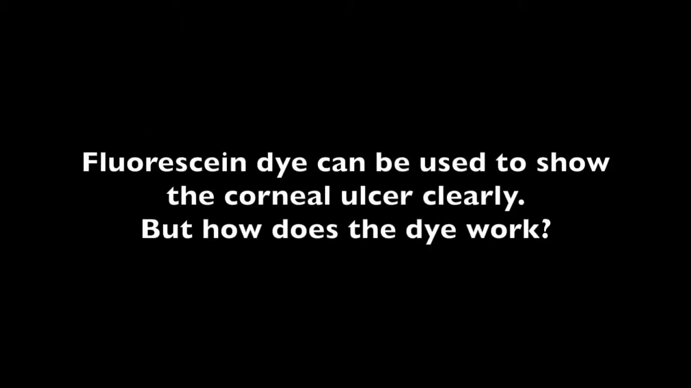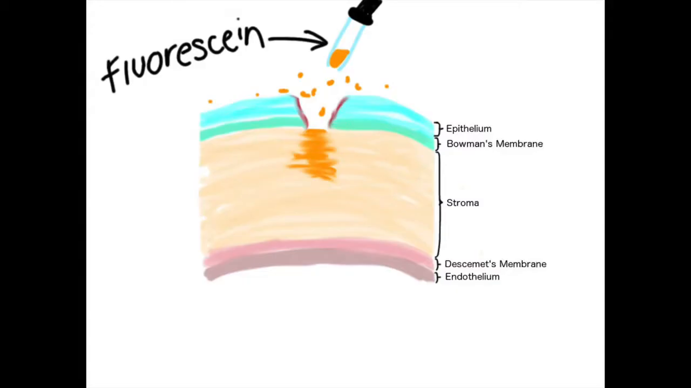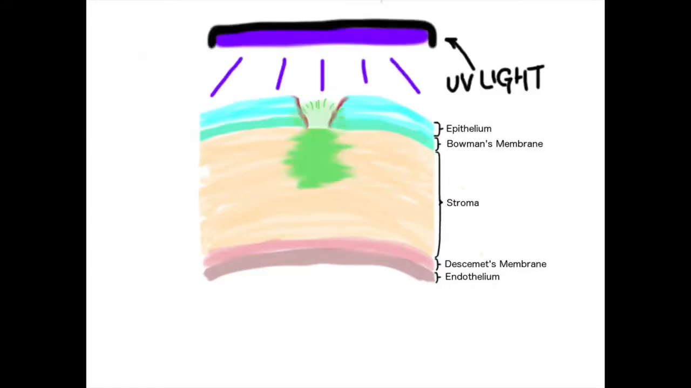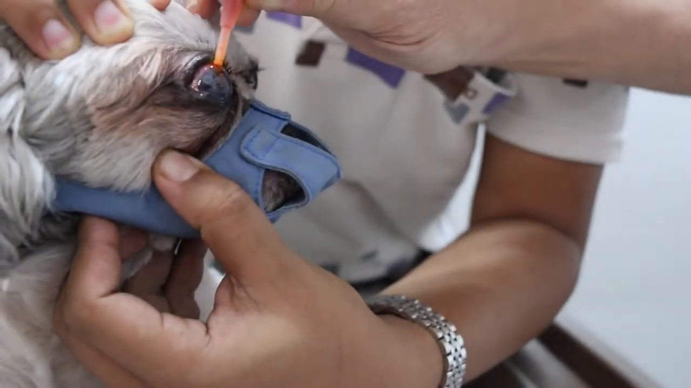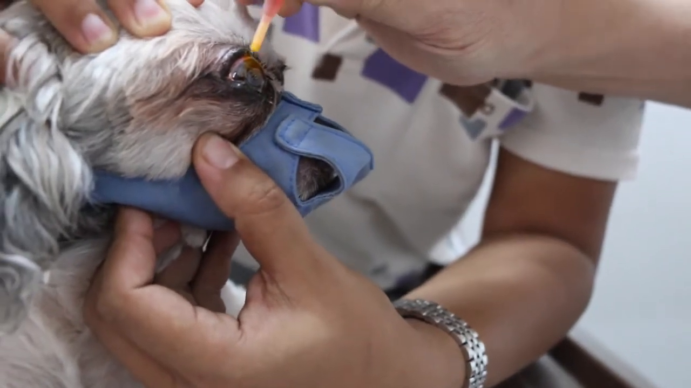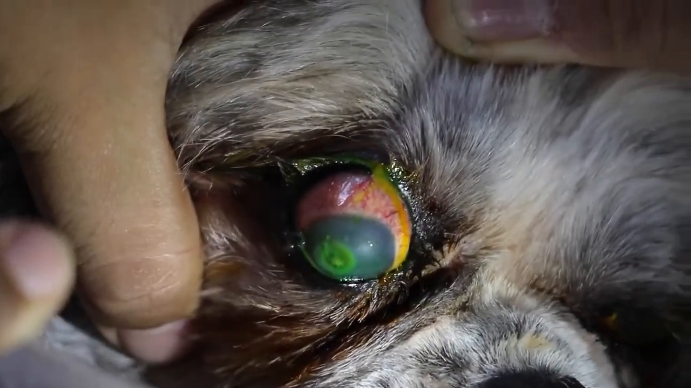Fluorescein dye can be used to show the corneal ulcer clearly. But how does the dye work? In this illustration, we can see the dye being applied to the cornea. While it is not taken up by the epithelium, the stroma absorbs it. When UV light is shined on the cornea, the fluorescein absorbed by the stroma glows green, allowing the vet to visualize the ulcer. In this video, the fluorescein dye is applied to the dog's eye. Green fluorescence shows the ulcer clearly.